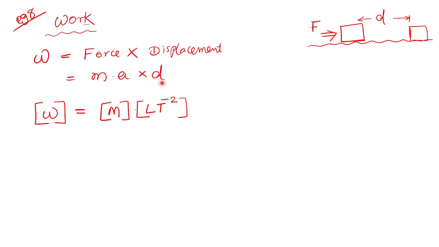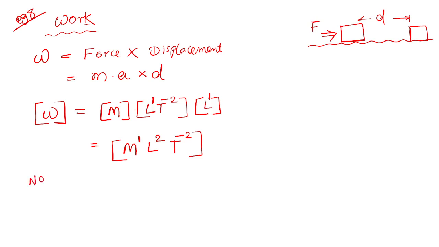D stands for distance or displacement, belonging to the category length, L. You have to multiply. L is L raised to 1, here also L is L raised to 1, and M raised to 1. L raised to 1 into L raised to 1 is L square. T raised to minus 2.